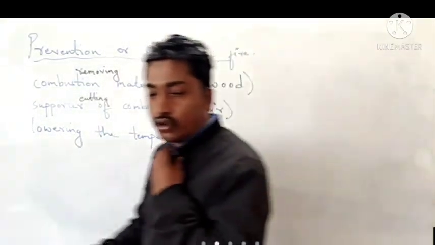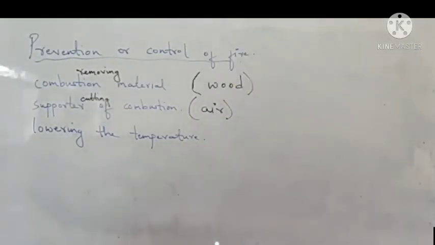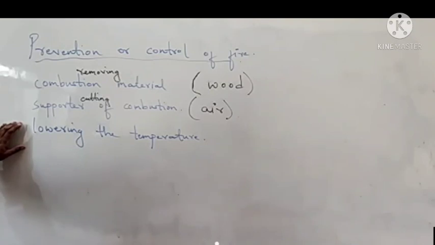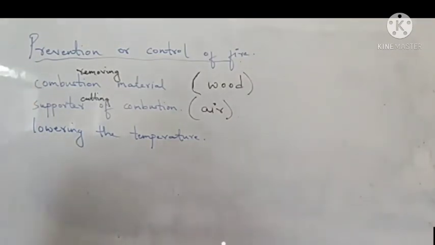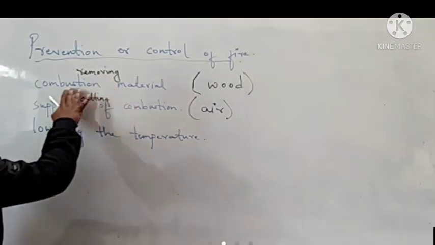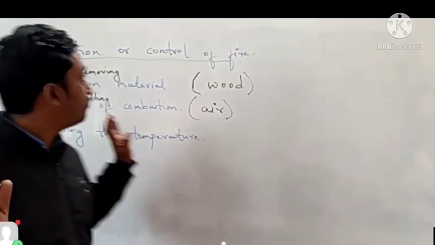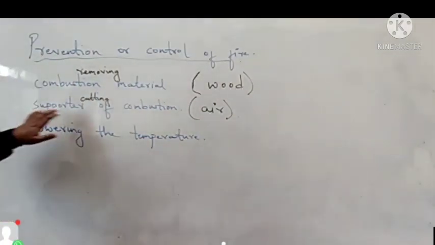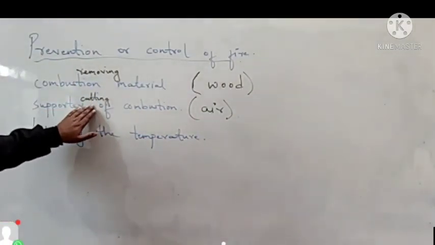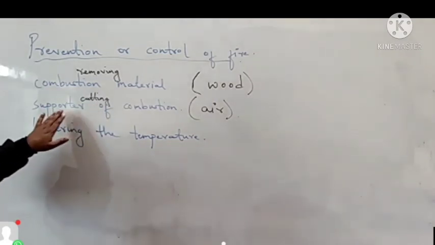Fire is generally extinguished by various methods, and this can be done in different ways. For example, removing the combustible material is simple, you can remove it by anything. But how will you cut the supply of air?